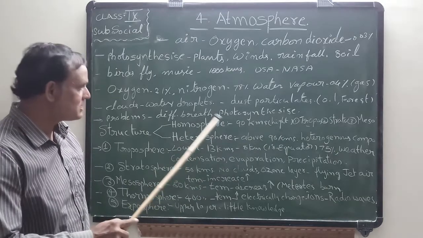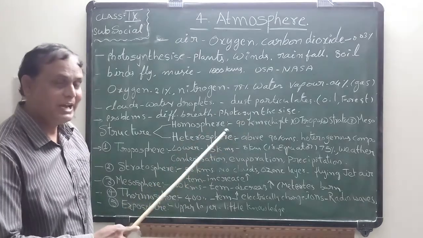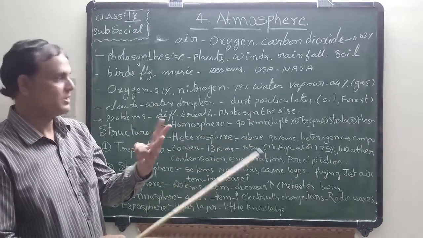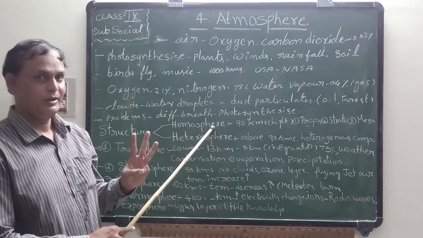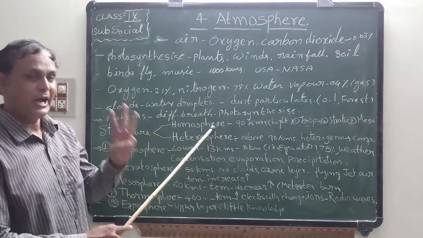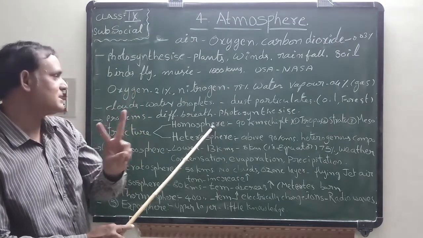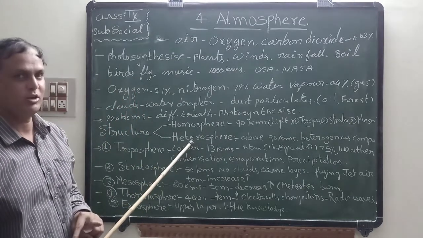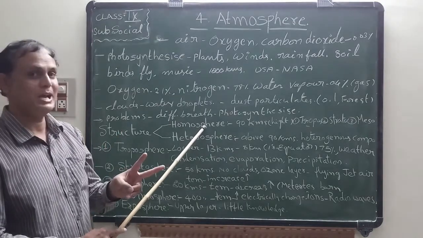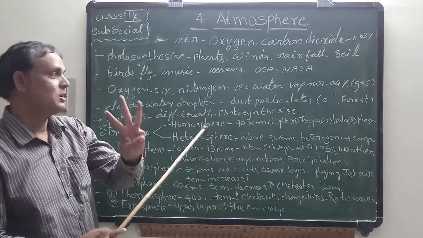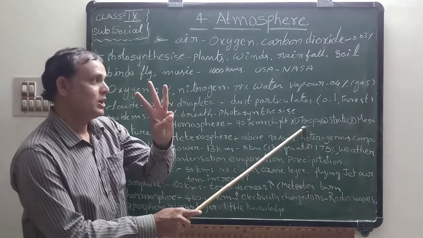In this homosphere again three layers are there. Broadly, atmosphere is divided into two layers. What are the two layers? Homosphere and heterosphere. Again homosphere is divided into three layers. What are the three layers?